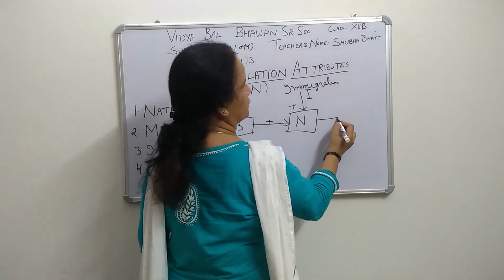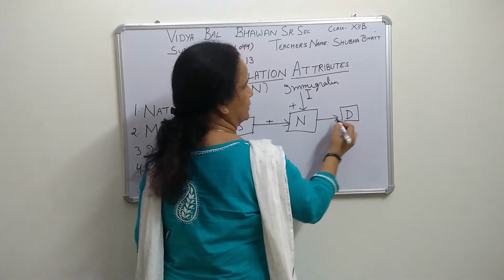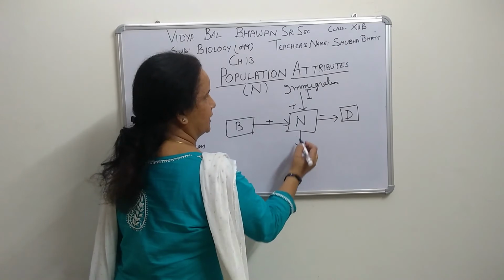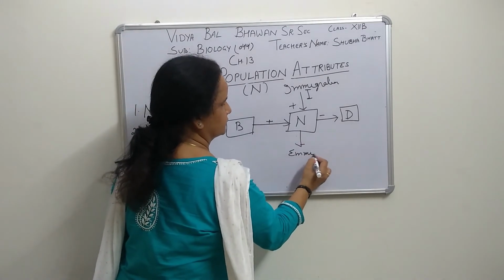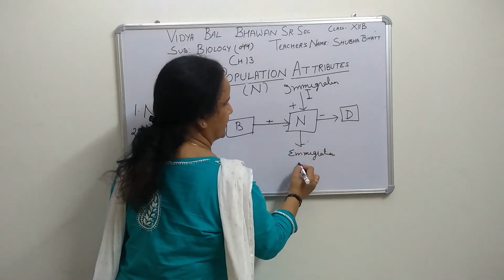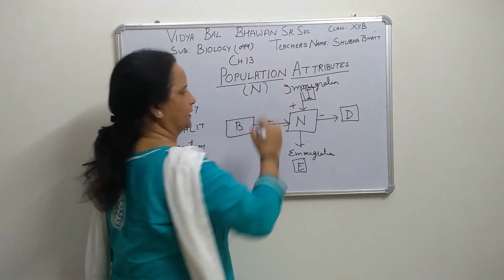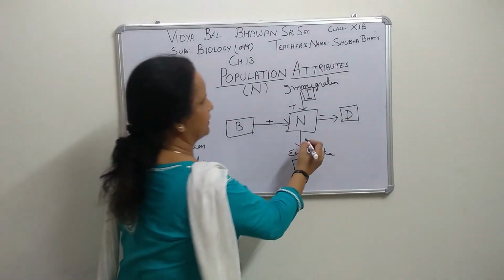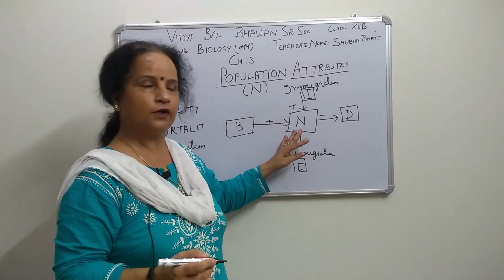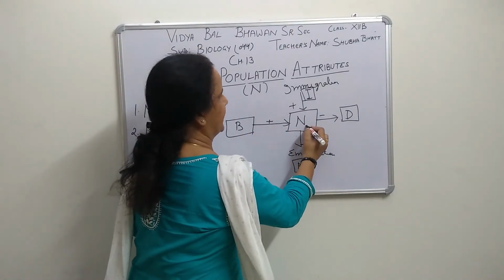Here is death, mortality, that will be minus. Now emigration will be represented by E, and immigration by I, right? So that will be minus. Two are moving away from this, two are adding to this, right? When we find the existing population, we can say Nt, right?